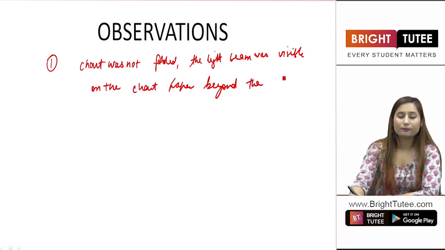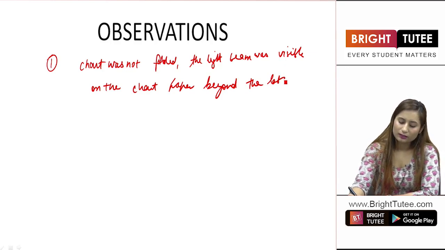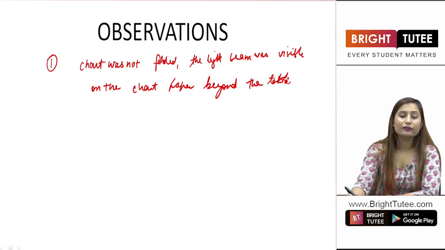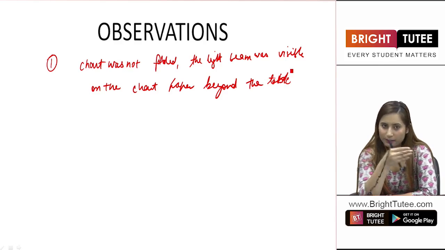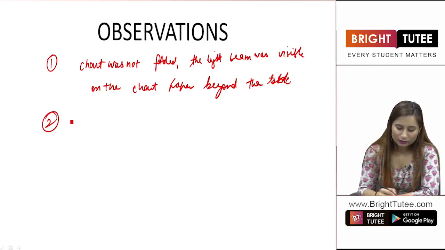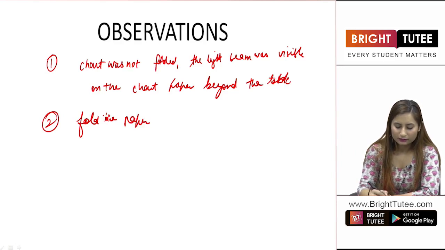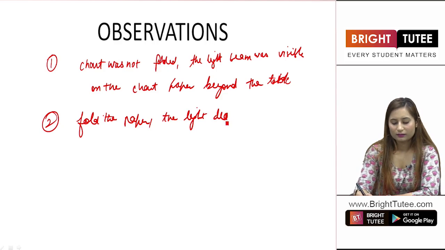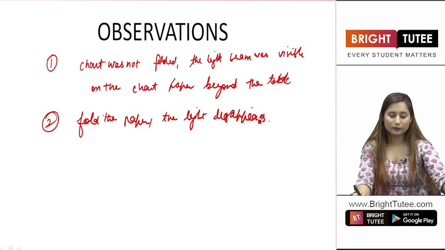Because it is a stiff paper, it holds on to itself and hence the light remains in the same plane. As soon as you fold the chart paper, the light disappears. Right? These were the observations made.